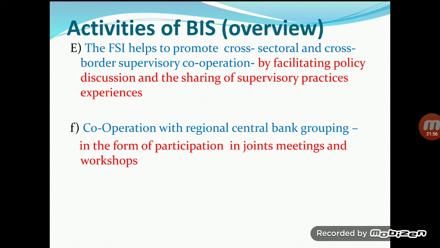For example, if the Reserve Bank of India has some kind of experience, then it can share it with the Bank of England, and the Federal Reserve also can share the experiences of their country with the Reserve Bank of India. There is also cooperation with regional central bank groupings in the form of participation in joint meetings and workshops.